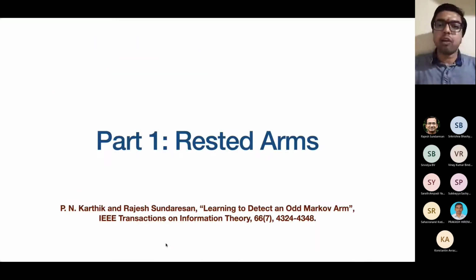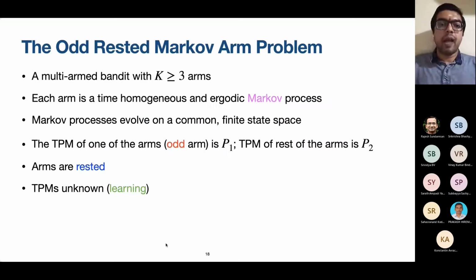So I'll now begin with the setting of rested arms. As I said, everything else in the problem remains the same, except that the arms are now rested. We assume that the TPMs are not known to begin with. The case of known TPMs is a little easy. It's a straightforward extension of the analysis carried out by Vaidyan et al. for the case of static images, where it was assumed that the arms yield IID observations. So from the IID setting, the case of rested arms with known TPMs is a straightforward extension, so we don't consider that. We consider the setting where the TPMs are not known and have to be learned along the way.